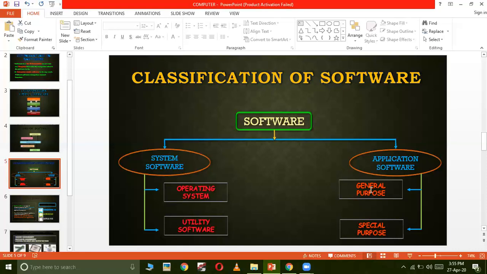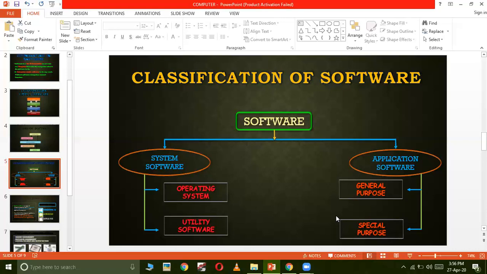Now application software has been divided into two categories. The first one is general purpose application software, and the second one is special purpose application software. General purpose application softwares are those which are used generally by everyone, almost every time. For example, if you are typing a letter on the computer, you will require MS Word. For doing calculations, you require a calculator. For painting, you require MS Paint or Tux Paint. So these are general purpose application software, generally used by everyone.